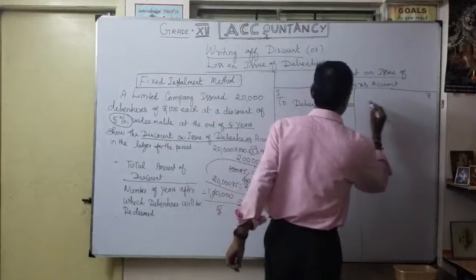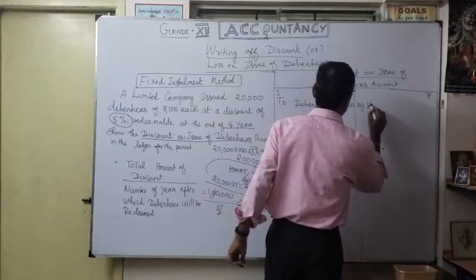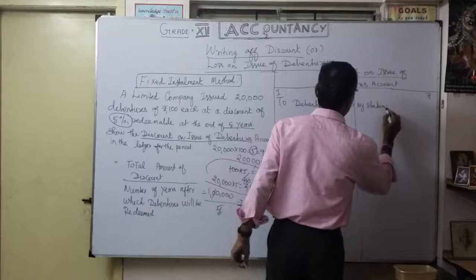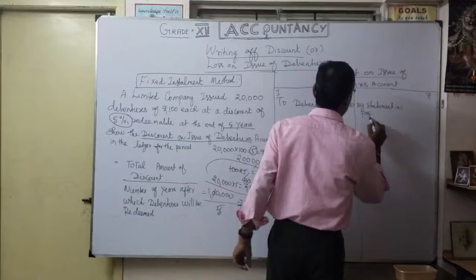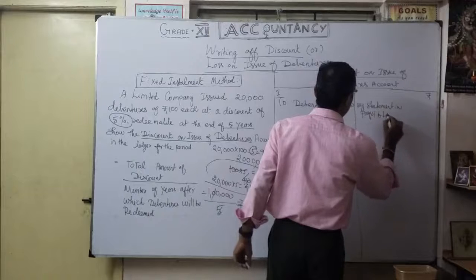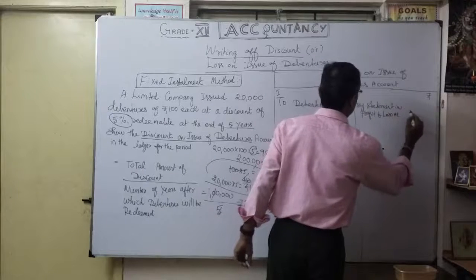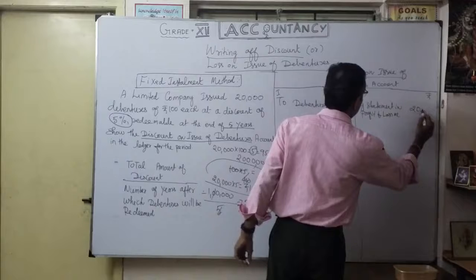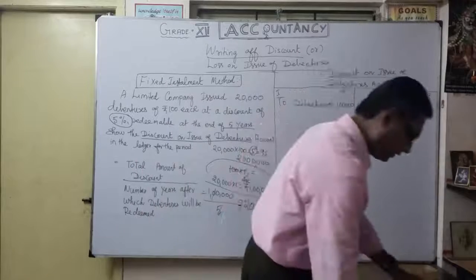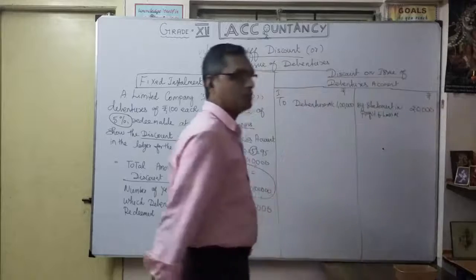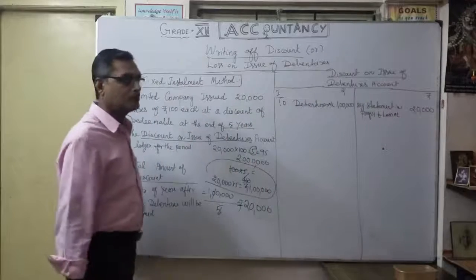That's why I am going to show it by statement of profit and loss account, only 20,000. The balance money I carry over for the subsequent year.